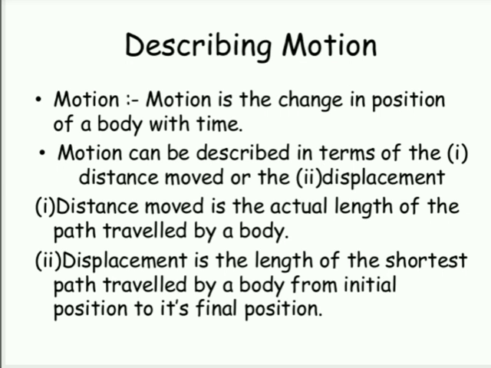So the shortest distance between the initial position and final position is called its displacement. The SI unit for distance and displacement is the same, kilometer and meter. So I think motion, rest, distance and displacement is clear to you.